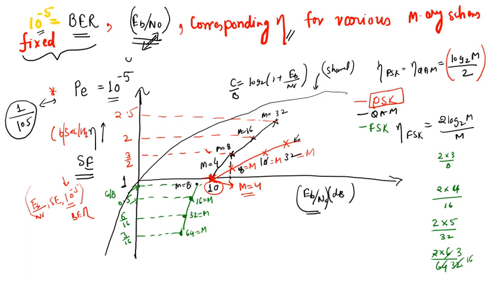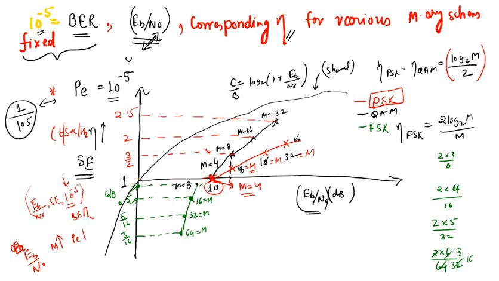Similarly, now if you increase the value of M, now we are transmitting 8 PSK. If you remember, I told you that if we go to a higher order, the error performance decreases for a given power, right? So if we fix the power or fix Eb/N0 and we increase M, our error performance decreases.